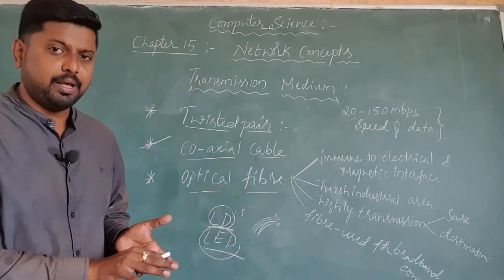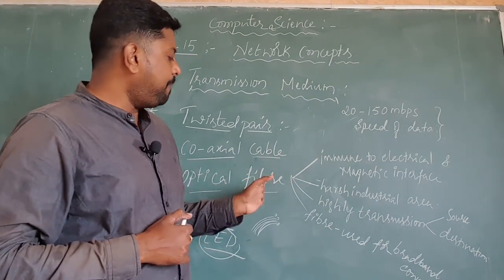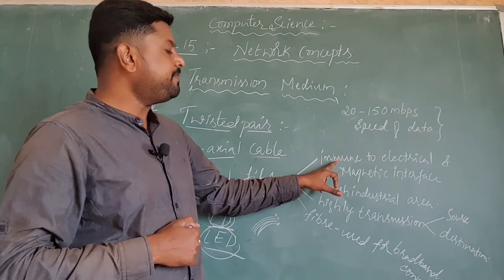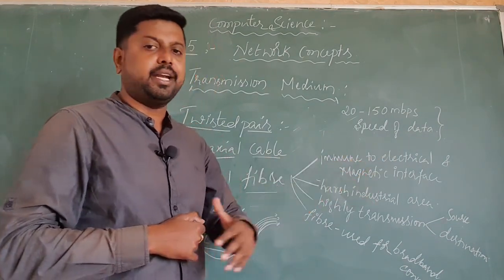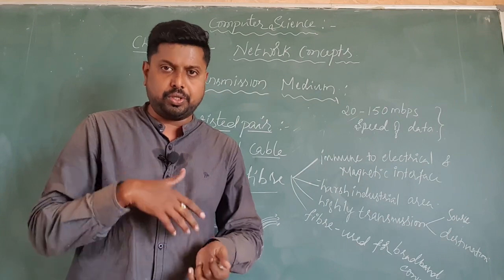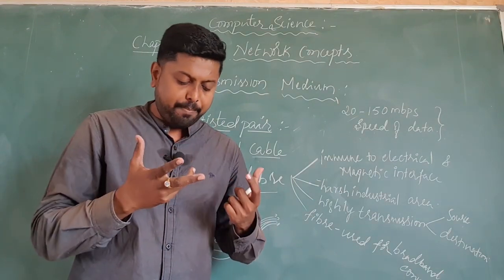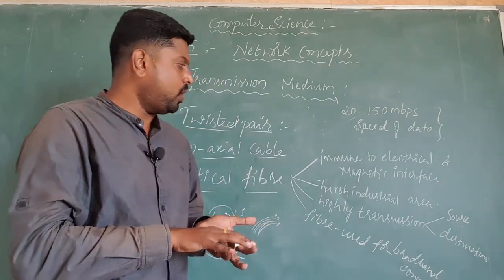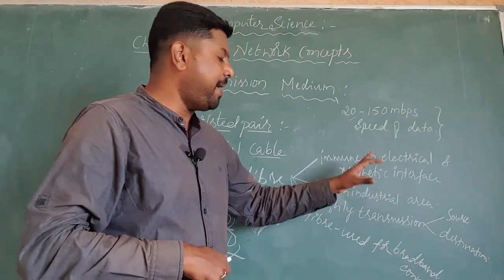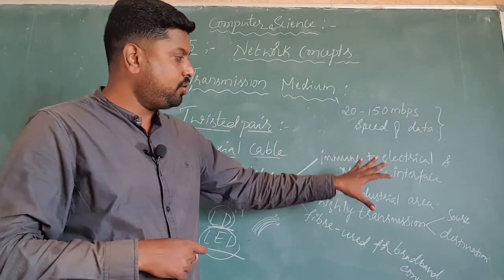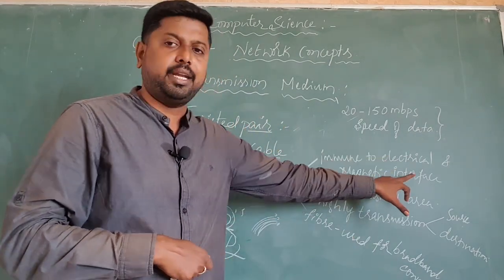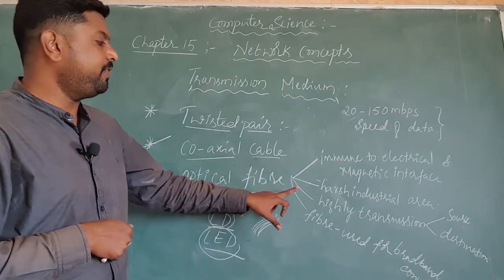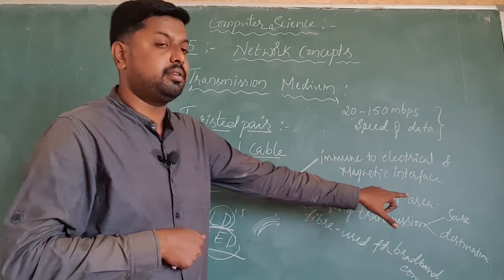This optical fiber has some advantages like it is immune to electrical and magnetic interference. It gives some extra connection category, that is, it is immune to electrical and magnetic interference. Interference means connection, communication. Then optical fiber will support harsh industrial areas.